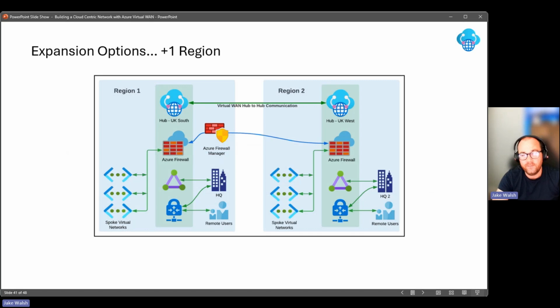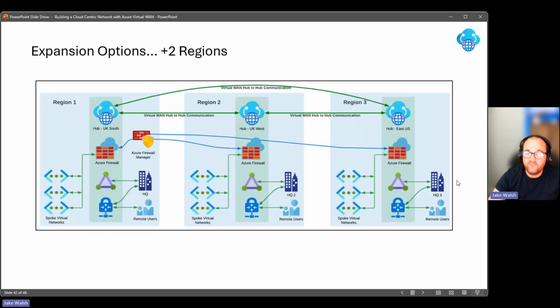We'd have two hubs. So perhaps in my case here, we've got one in UK South, one in UK West. I have my firewalls deployed, managed centrally by Azure Firewall Manager. And we've got things like those spoke networks in region 1 and region 2. I've got my gateways deployed in region 1 and region 2. And those spoke networks would be able to communicate through those virtual WAN hubs, provided that the firewall rules allowed that. So you can see when we actually expand to other regions, we create this topology that allows that communication, but also through use of the firewall or an NVA option, provides us with that single centralized point of control throughout that topology.